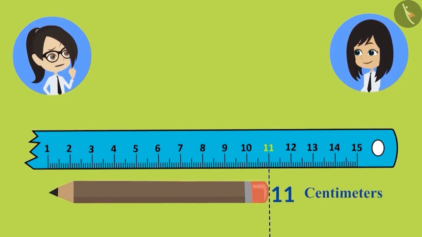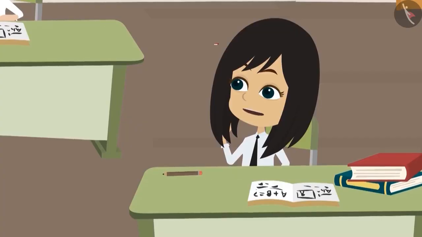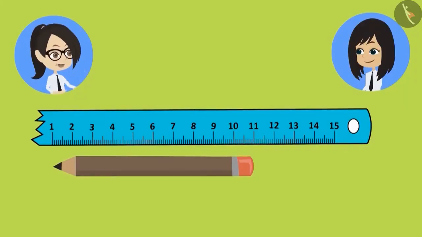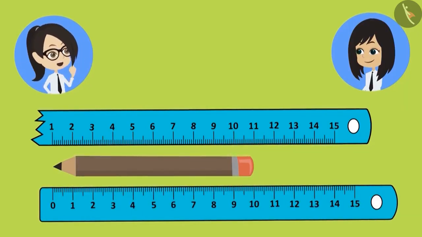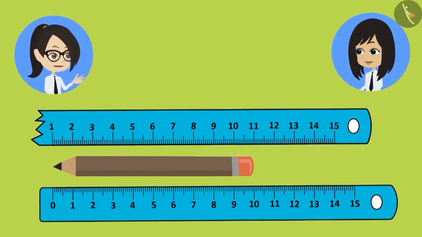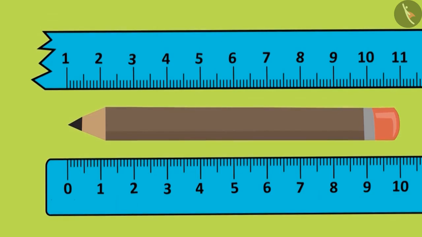Why is the pencil measuring 11 centimeters? We just measured it. It was 10 centimeters then. It means we have made some mistake. Let's do one thing. Let's try to measure this pencil with the correct scale. Then we might come to know our mistake. I will start counting again. 1. Wait! What happened? Look, the correct scale has a 0 written at the starting point.